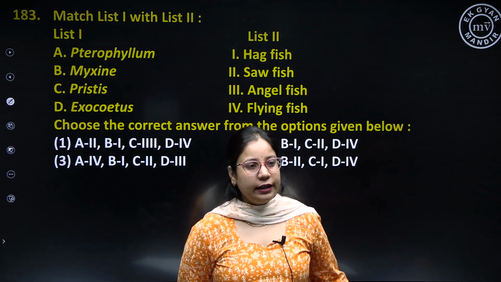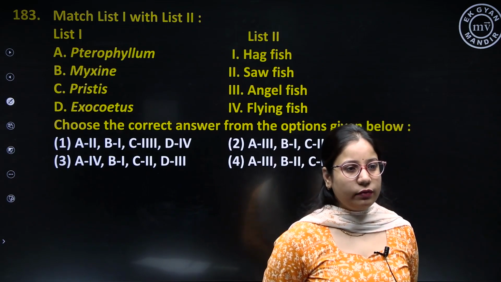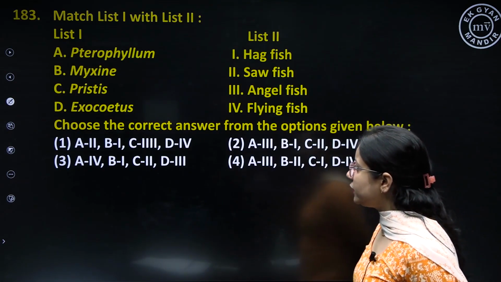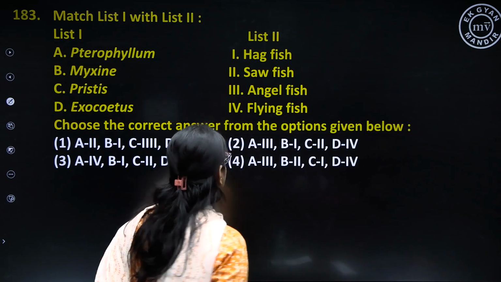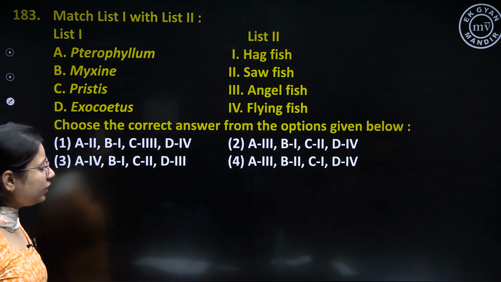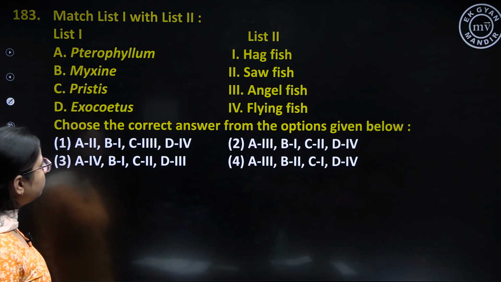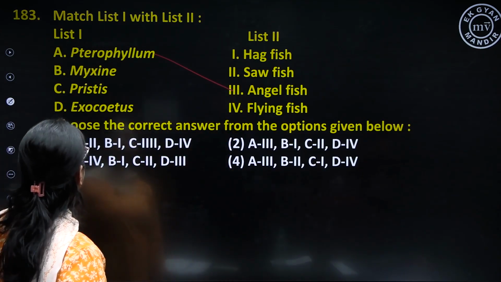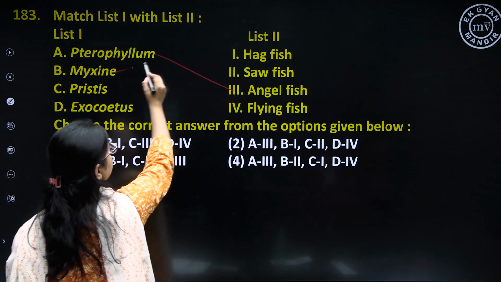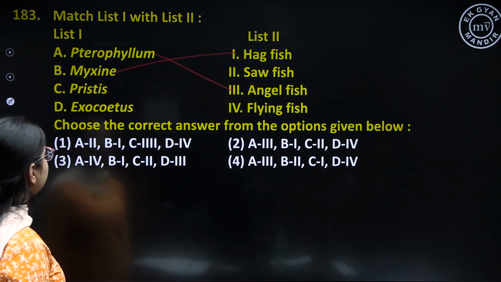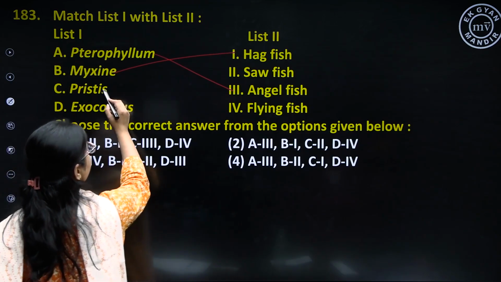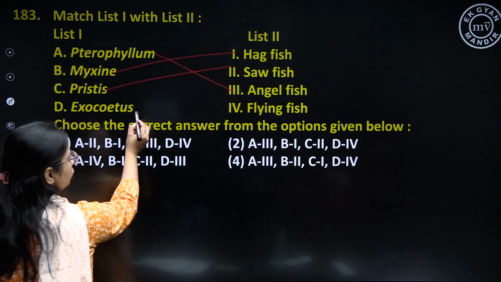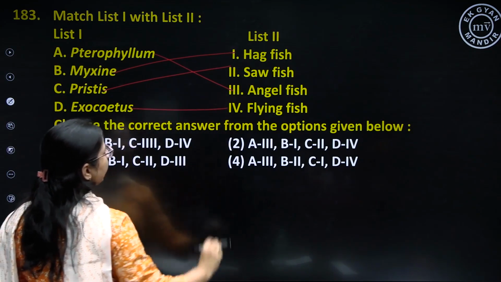Question number 183, match list 1 with list 2. We have some names of fishes which have been given in list 1. We have to match with list 2. So here you can see pterophyllum. Pterophyllum is angelfish. Then we have myxine. Myxine, it is called hagfish. We have pristis. Pristis, it is a sawfish. And exochetus, it is a flying fish.